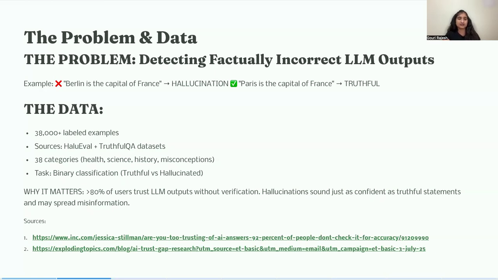Here's why this matters. A recent study found that more than 80% of users trust LLM outputs without verification. My solution helps catch those false but plausible statements before they cause harm. But the challenge is that hallucinations often sound just as confident as truthful statements.